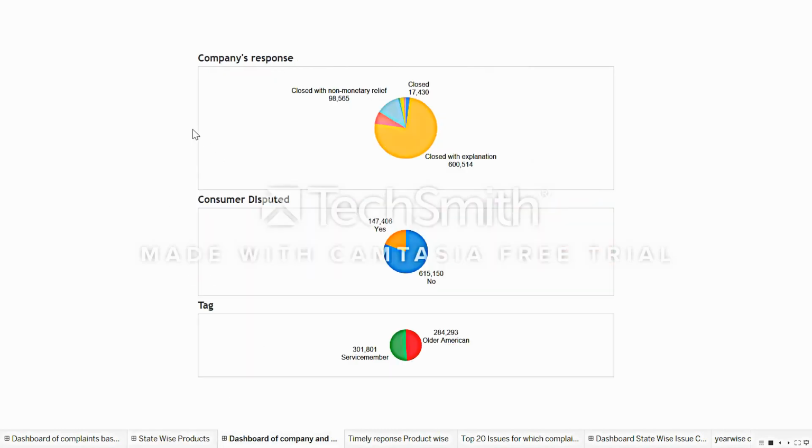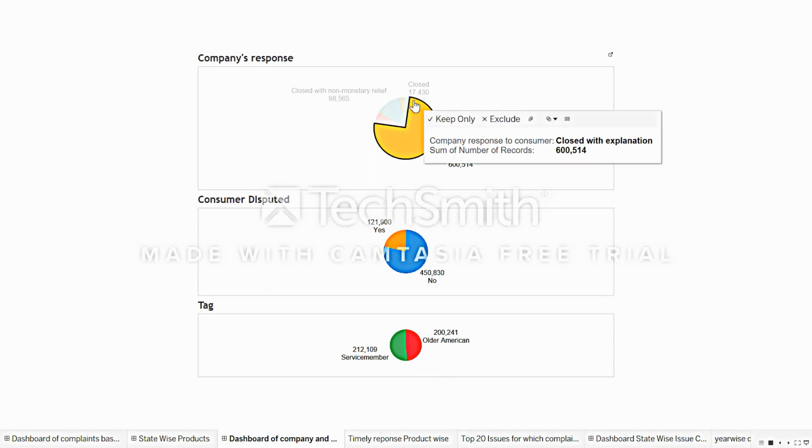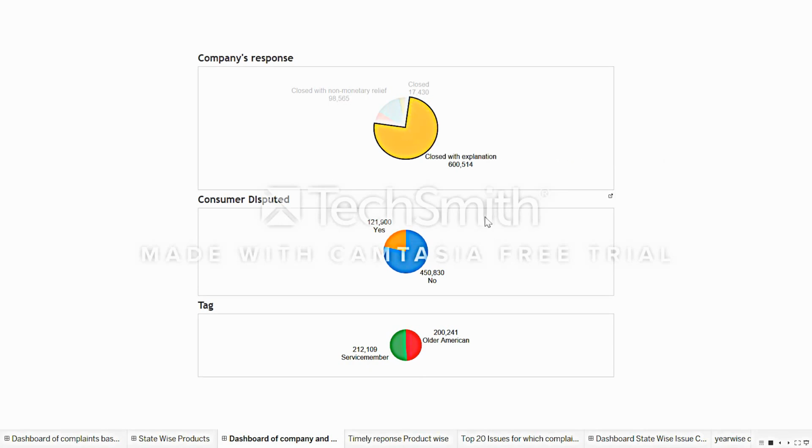The third use case is an interaction between the company and the consumer. The first pie chart describes the company's response to the consumer. The highest number of complaints have been closed with explanation, and for that, the highest number of consumers have not disputed.